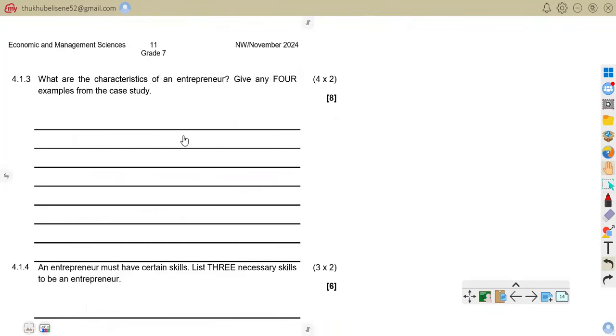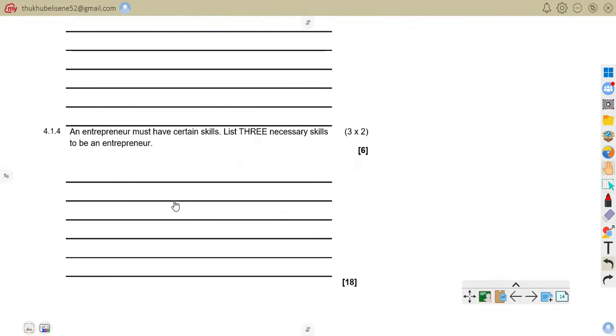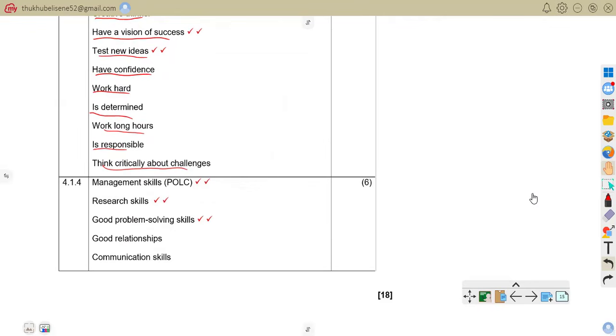We are done with characteristics. So now we are on: an entrepreneur must have certain skills. These are the necessary skills to be an entrepreneur. So we want to know the skills that are needed for you to be an entrepreneur. So here are the skills. The entrepreneur must have what?